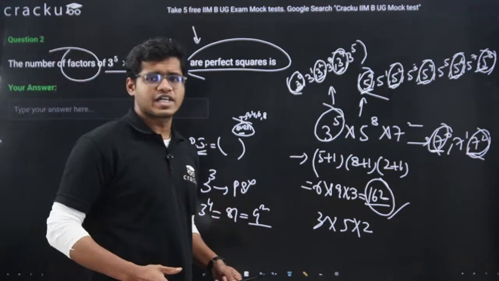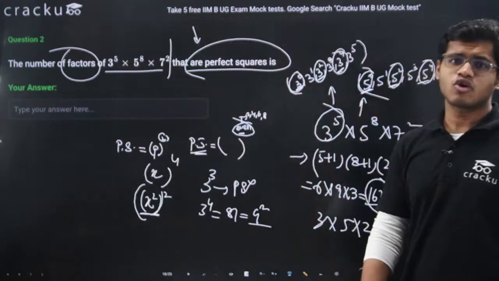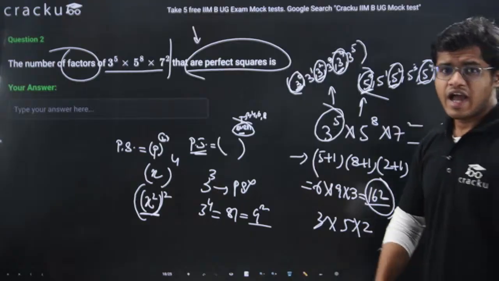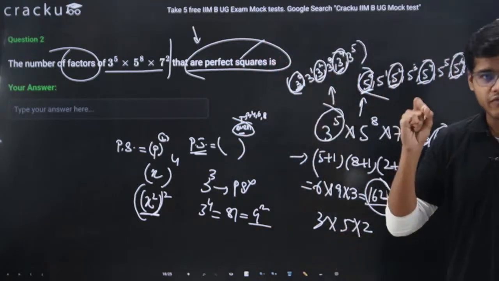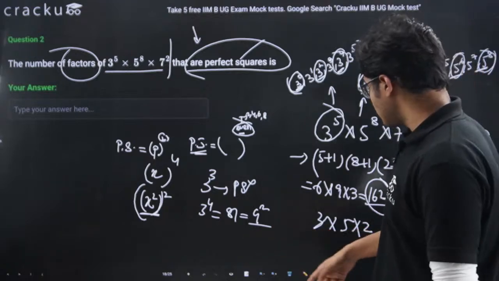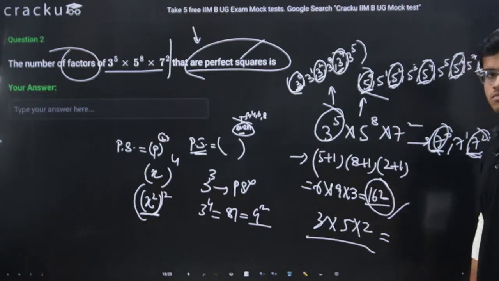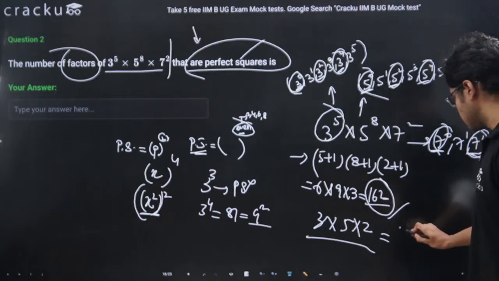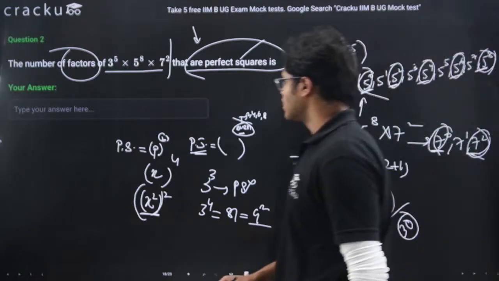Now for the number to be a factor of this, it should include powers of 3, 5 and 7. And it also has to be a perfect square, which means it should include powers which are perfect squares. How many such possible numbers can there be? 3 into 5 into 2, it is 30, which means our answer is 30.